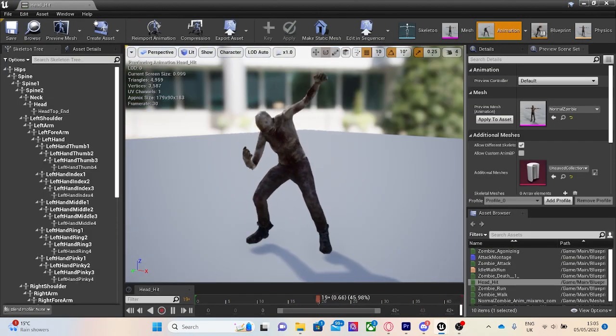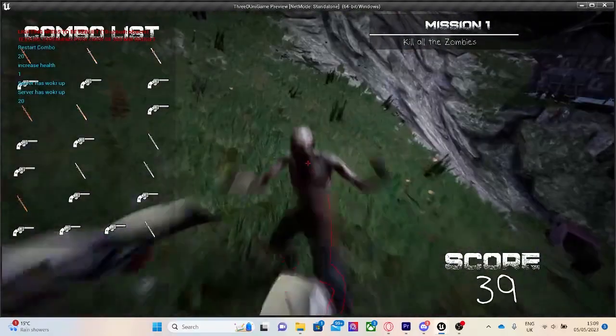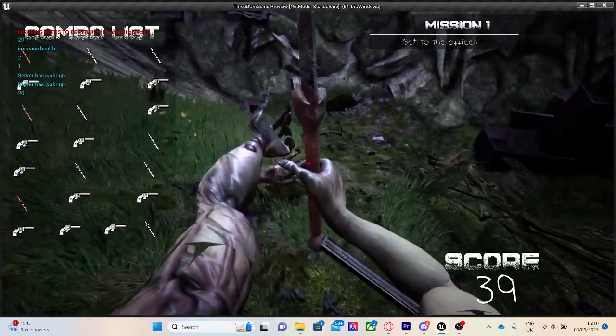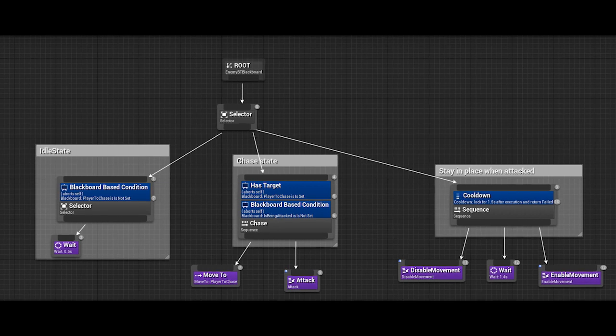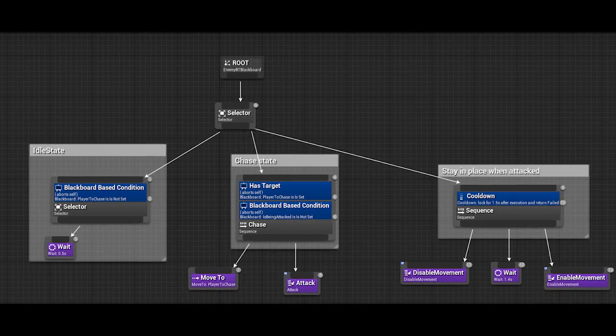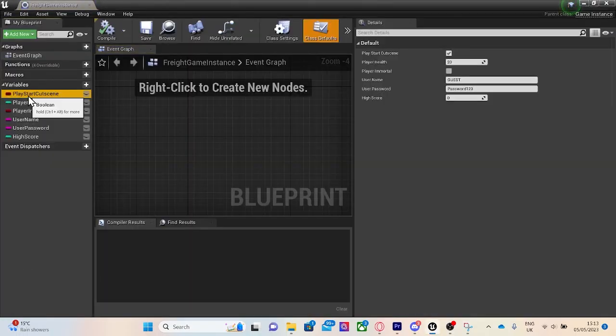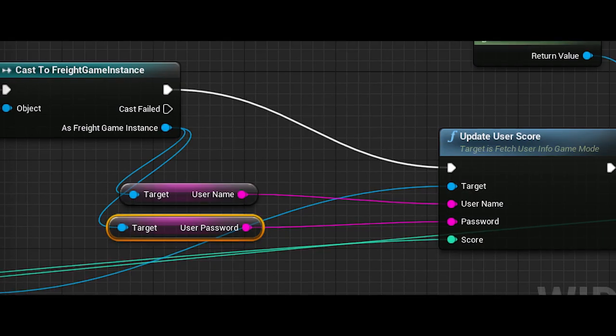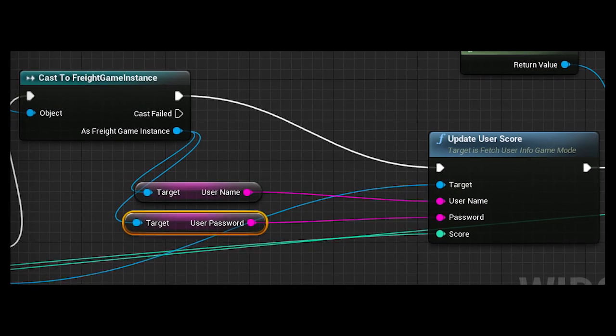The hit animation is played as a response to a collision between the sword and the zombie. A behaviour tree is used to control the behaviours of the zombie. Here is the behaviour tree. To save data between different levels, I used a game instance, as the game will need to save the user's login details in order to push new high scores to the database.